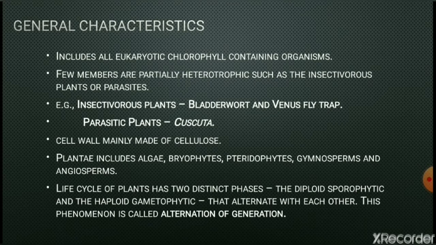This phenomenon in which a diploid generation alternates with a haploid gametophytic stage is called the alternation of generation. It is the characteristic feature of the members of kingdom Plantae.